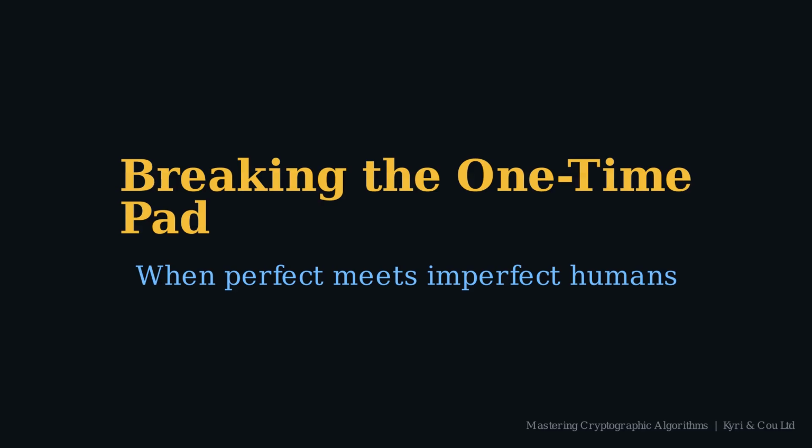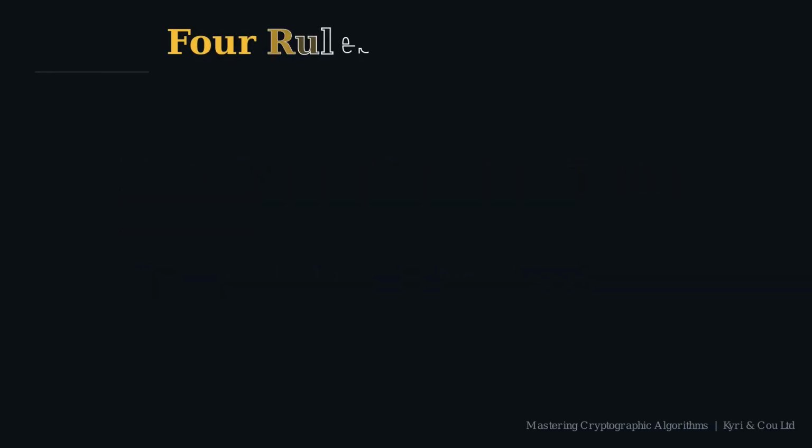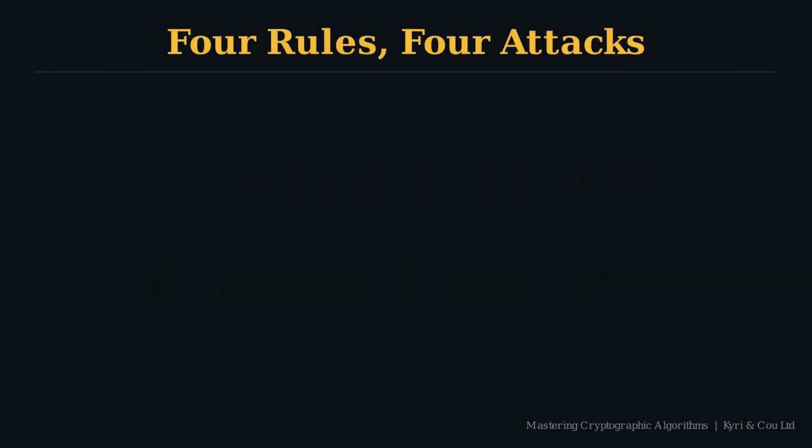In this lesson, we'll look at what happens when those rules break down, the algebra, the history, and the real attacks that followed. Remember the 4 rules. The key must be truly random, as long as a message, used only once, and kept secret. Each one violated opens a different line of attack.